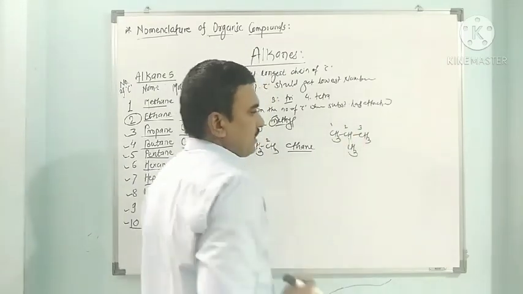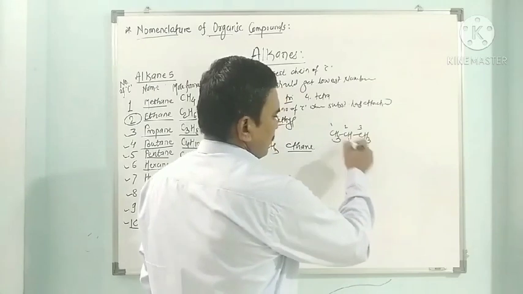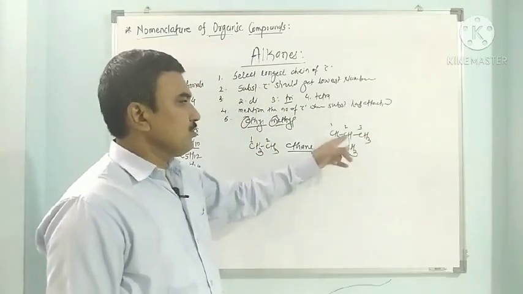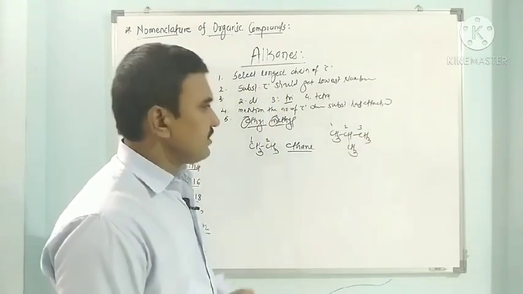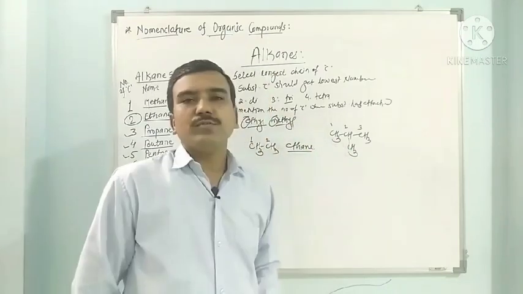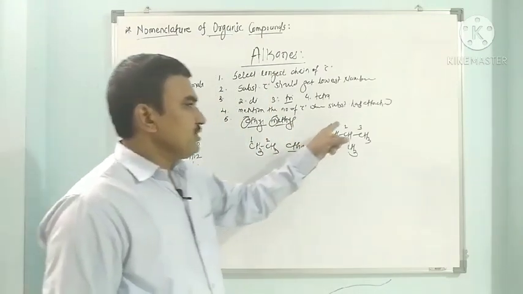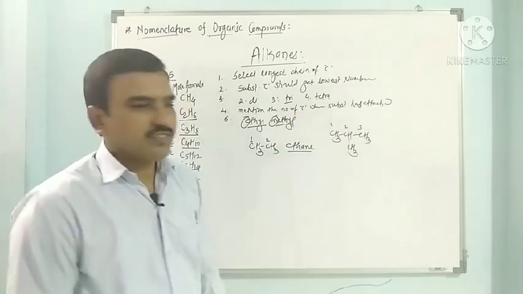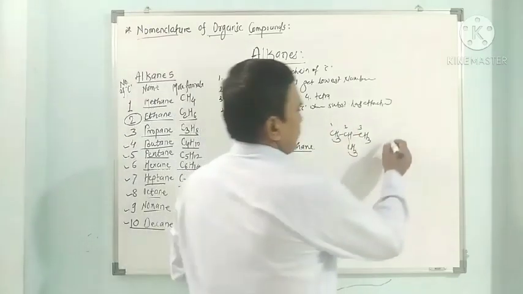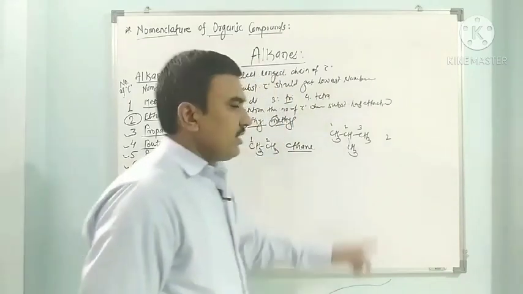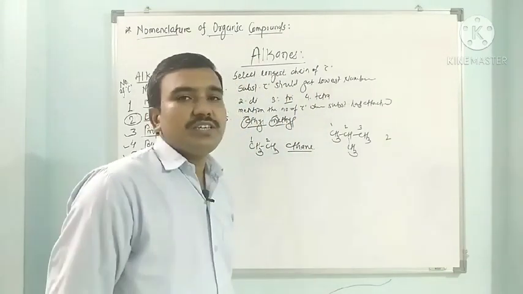If we start numbering from the right side, 1, 2, 3, the second carbon again is the same carbon. So while writing the name, we first mention the position of the carbon where the substituent has attached. So this is 2 where the substituent has attached, and this is the methyl group.